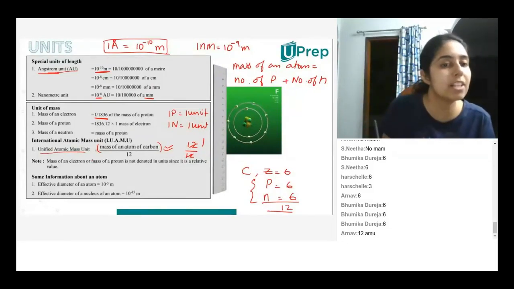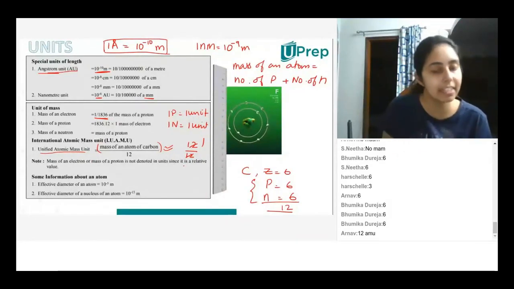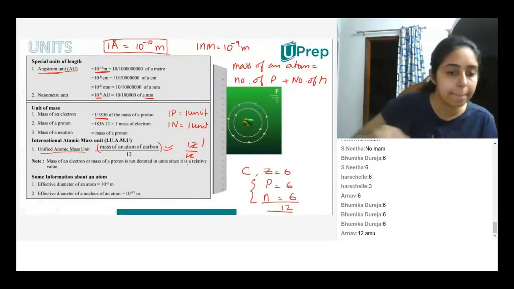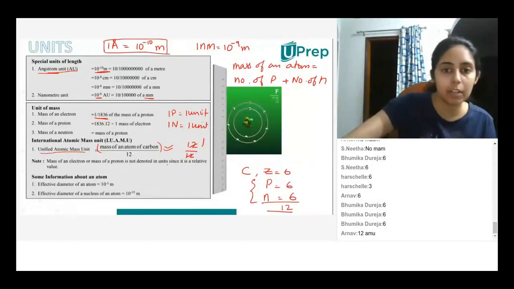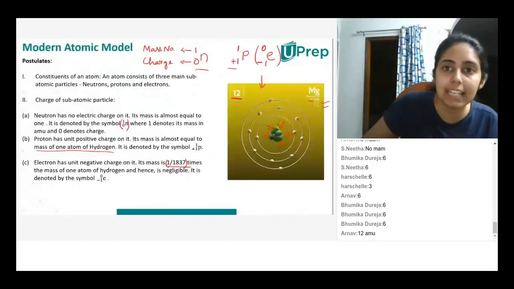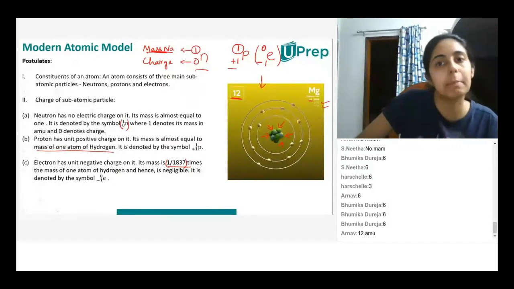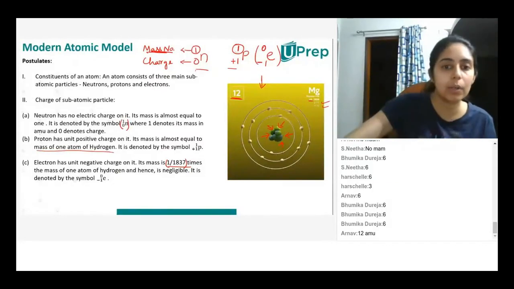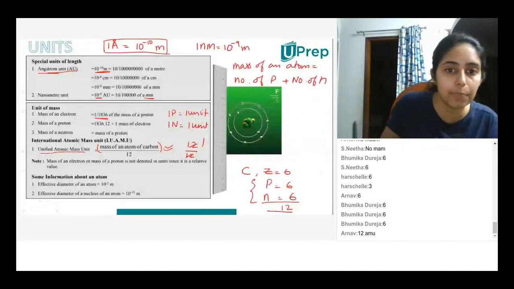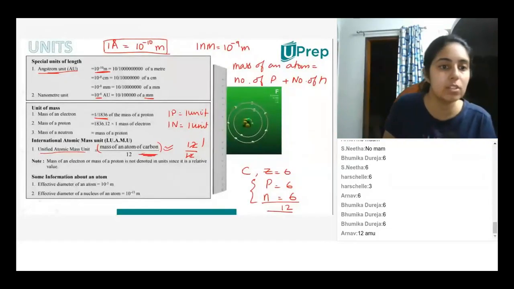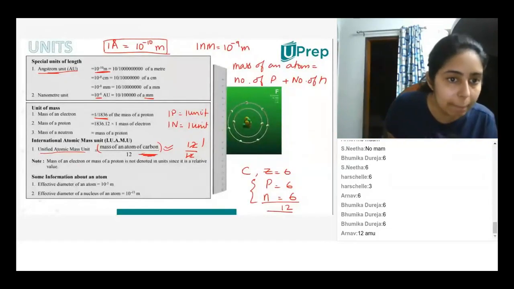So basically the mass of an electron or mass of a proton is not denoted in units, hence it is a relative value. That is why, if I go back over here, I'll see that I've put 1. This is the mass, right? Mass number is 1. I've measured the mass as 1. How did I get that? From this formula. So that is how I get atomic mass unit.